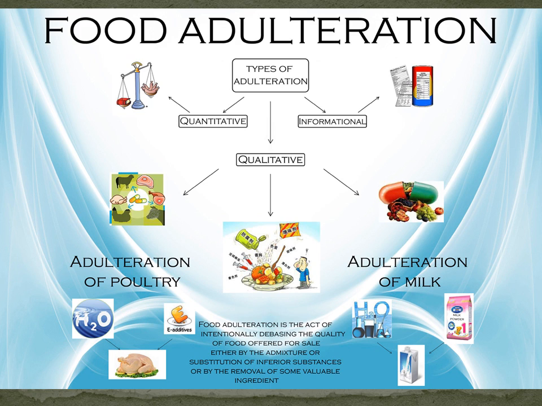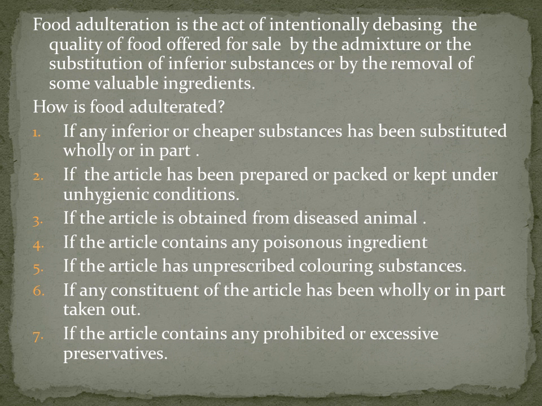That is, how food is adulterated, what are the types of adulterants, and the ill effects caused due to the adulterants. What is food adulteration? Food adulteration is the act of intentionally debasing the quality of food offered for sale by the admixture or the substitution of inferior substances or by the removal of some valuable ingredients.